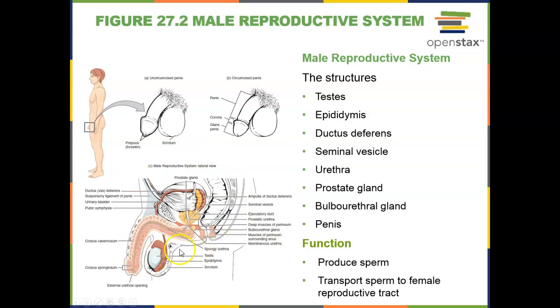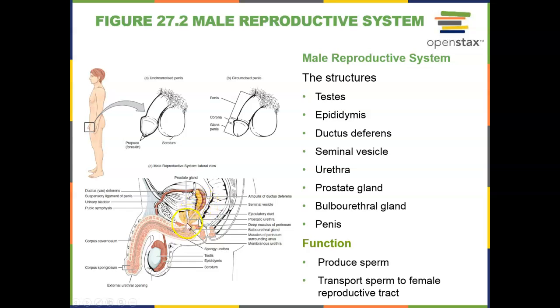So over here you can see the scrotum and the penis. Inside the scrotum is the testicle. Then from here, we have this thing called the epididymis. There's this tube here that's called the ductus deferens, or the vas deferens. It ends in this ampulla, which then leads to an ejaculatory duct. The ejaculatory duct actually gets secretions from the seminal vesicle as well as from the ampulla of the ductus deferens.